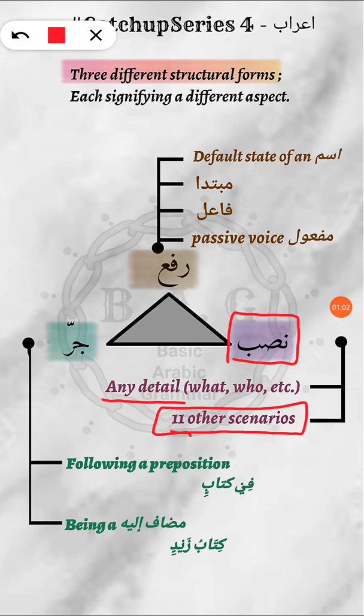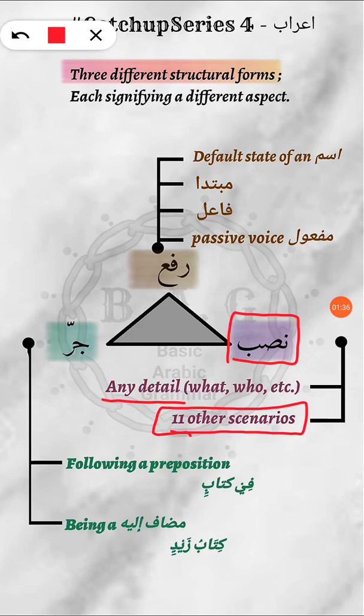All right, so for example, the child smiled sweetly, okay? Then sweetly, that is your adverb. All right, and adverb is always in nasab form, okay? Or he walked lazily. Lazily is always going to be in nasab form. What's the Arabic word for lazy? That is kasulan. All right, notice how I said kasulan, all right, and not lun or lin. Okay, so that's what your details are in nasab form.